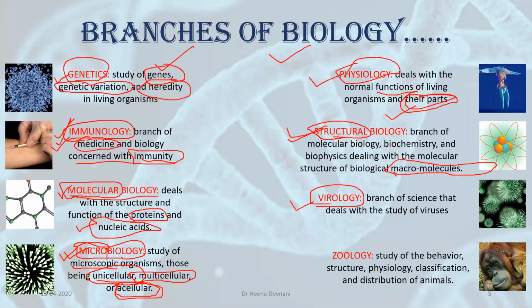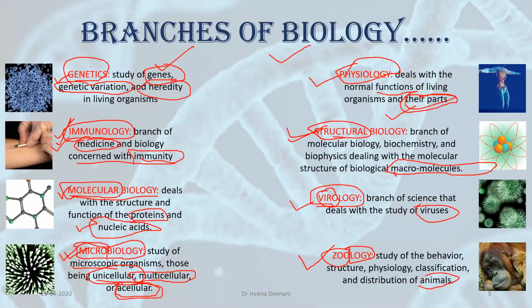Another branch of biology is virology. From here also you can understand, this viro term has come from virus. So when we deal with the study of viruses, we are studying virology. And then we have one more branch which is known as zoology. Here also we have two terms, zoo and logy. Zoology includes the study of animals.